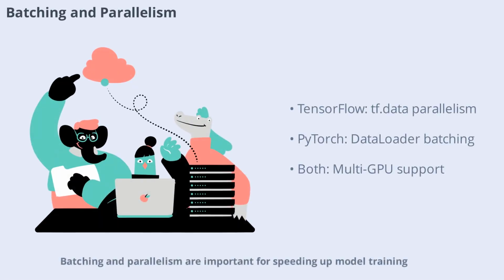Batching and parallelism are important for speeding up model training. TensorFlow and PyTorch both support mini-batch training, allowing you to process multiple samples simultaneously. TensorFlow's tf.data API and PyTorch's DataLoader enable parallel data loading and preprocessing, maximizing hardware utilization. Both frameworks support multi-GPU training, making it possible to scale up experiments and reduce training time. Efficient batching and parallelism are key to building high-performance AI systems.